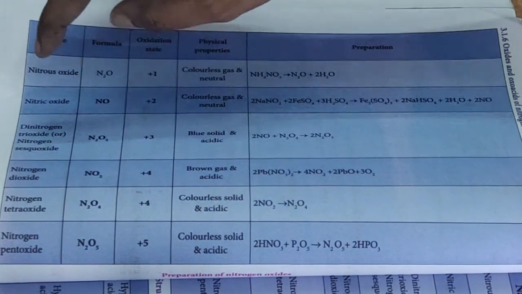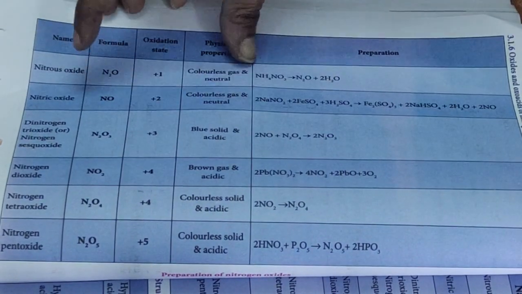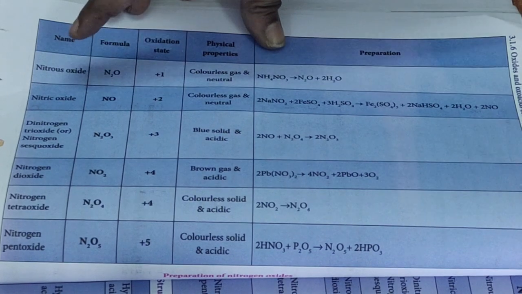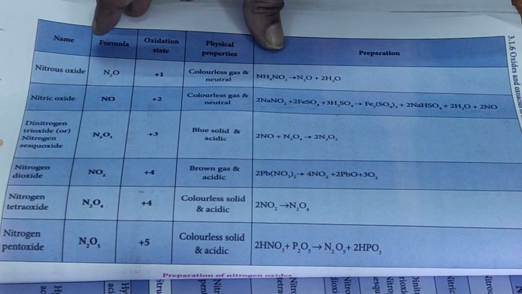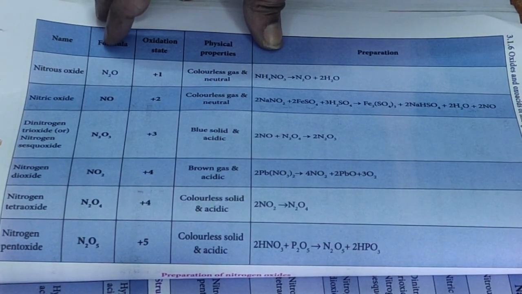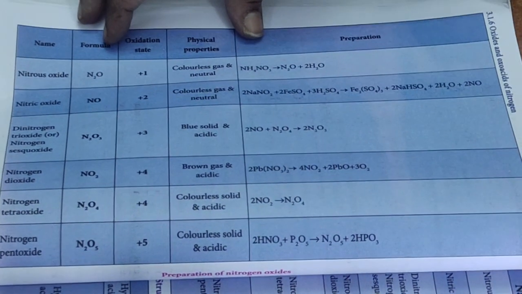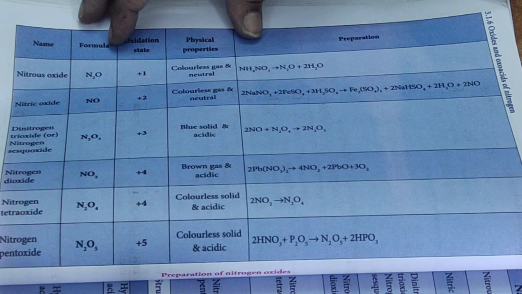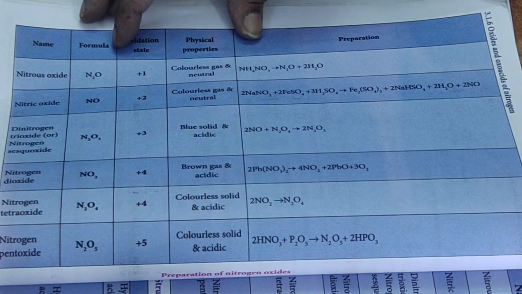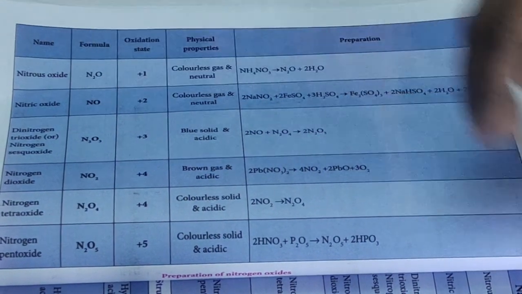So that is the other name. Okay, that is the chemical formula N2O3. The oxidation state is +3, it is a blue solid, and it is in the acidic category. The preparation is 2NO plus N2O4 gives 2N2O3, that is dinitrogen trioxide.